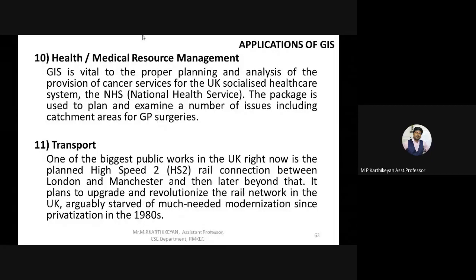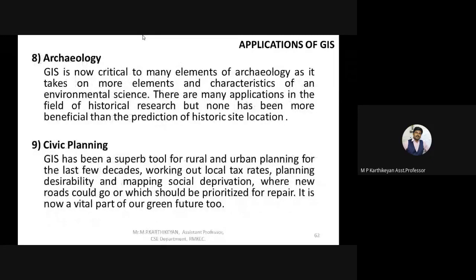So this is possible using GIS, and GIS has implemented GPS tracking positions for every affected person. With this, we can be precautious, right? So this is also one of the major applications of GIS. And transport is the one application that everybody has been using so far, using Google Maps navigation, where the best shortest path is calculated and given to us. So transport is one of the major applications we are using in GIS so far. So these are the 11 categories of applications available in GIS.